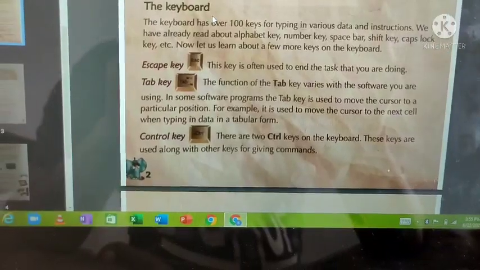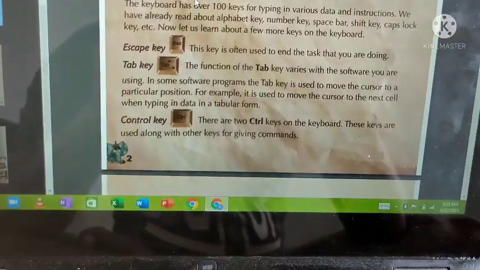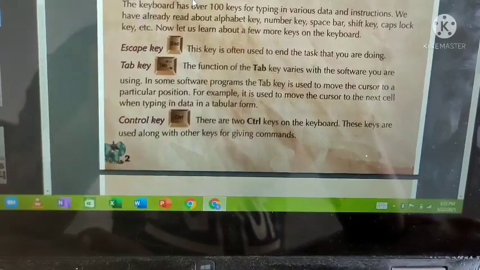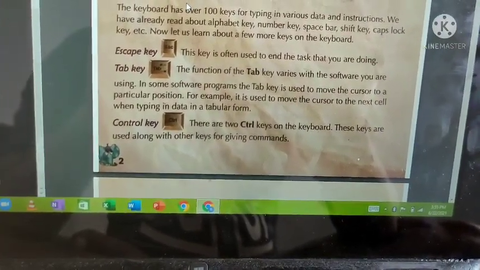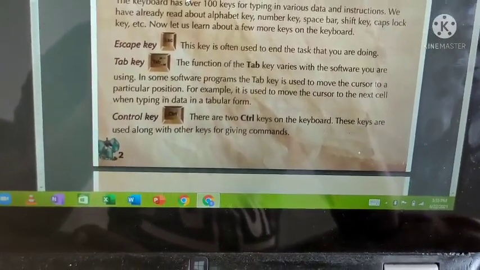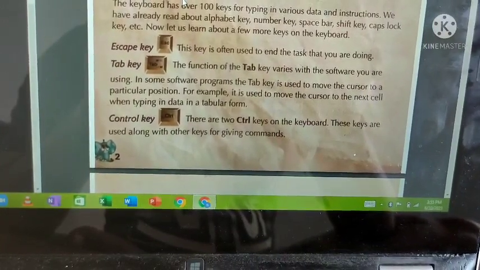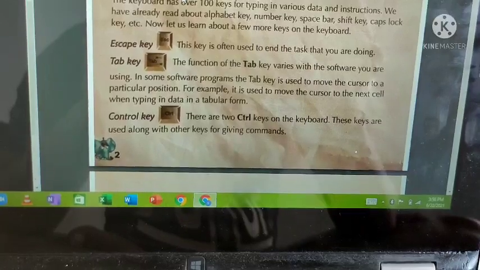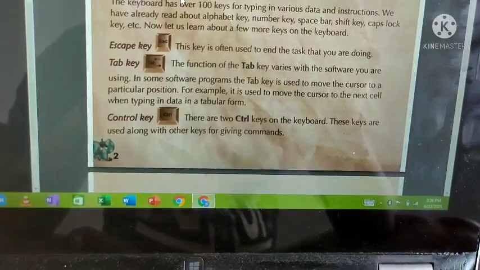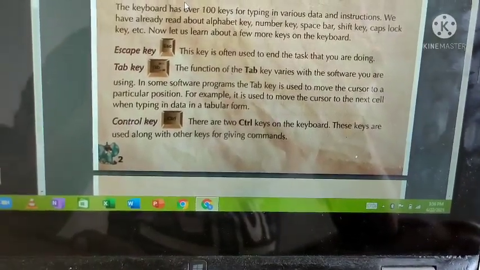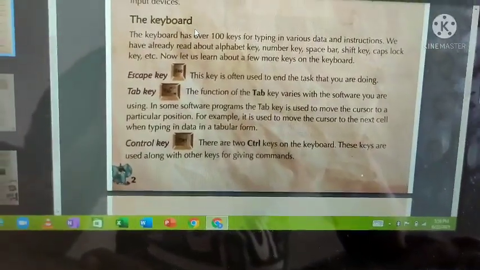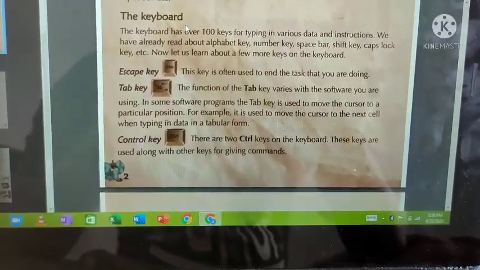Next, the tab key. The function of the tab key varies with the software you are using. In some software programs, the tab key is used to move the cursor to a particular position. For example, it is used to move the cursor to the next cell when typing in data in a tabular form. Okay, now go to MS Excel. This is just for an example.